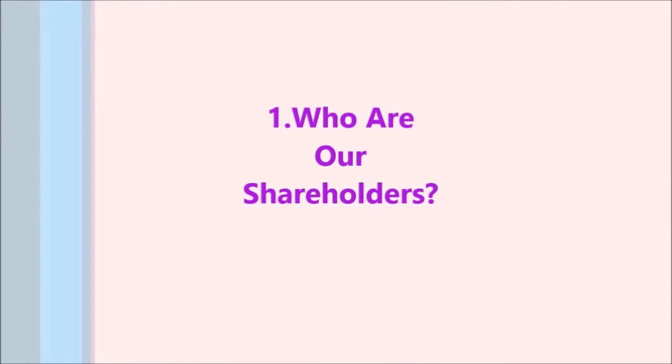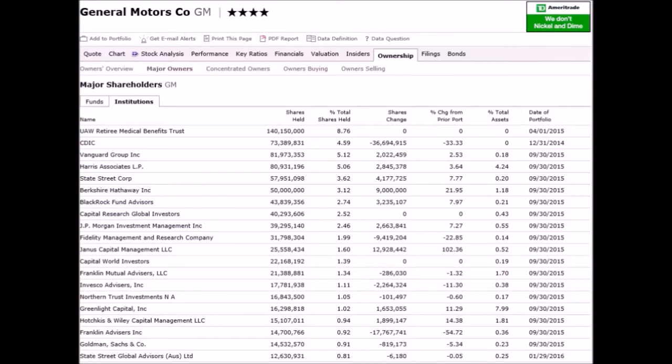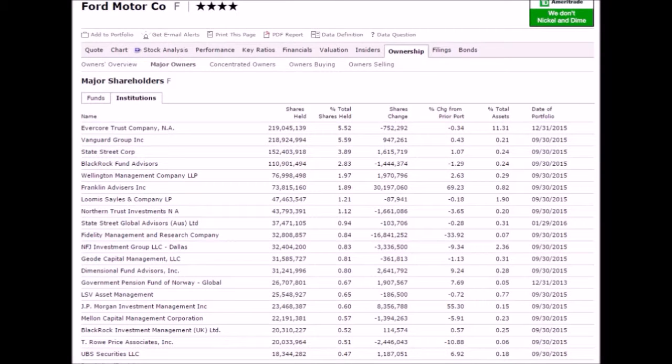So our stock analysis for this report is going to be Ford versus GM. When looking at both companies, we could see that the major shareholders consist of Vanguard, Oppenheimer, Franklin, huge banks like JP Morgan. They both share the same commonalities when it comes to major shareholders.